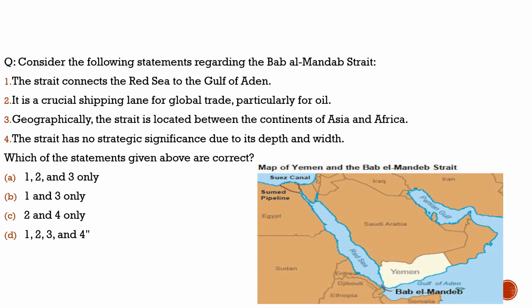Here the question is with respect to the Bab al-Mandeb Strait. Why is it in the news? Because of the attacks from the US on the Yemen Houthis. As we know, the Houthis are a proxy of Iran. And if we look at this news, it is very confusing and irritating, because at the same time the USA is trying to deal with Iran, but at the same time they are attacking the Houthis, who are understood to be proxies of Iran.